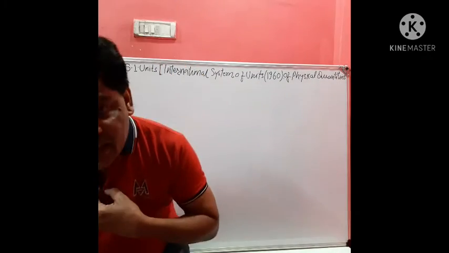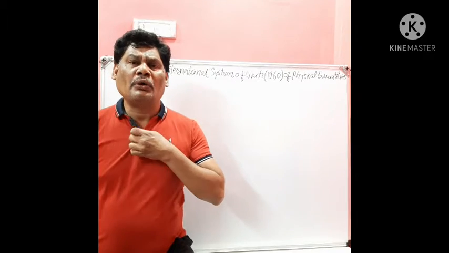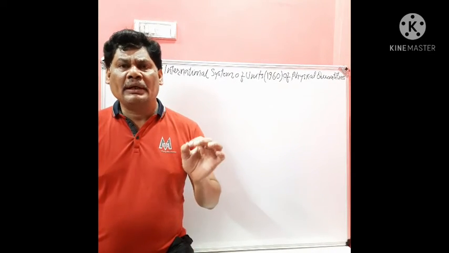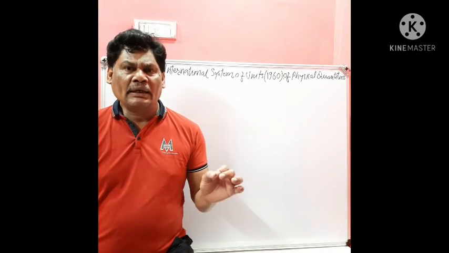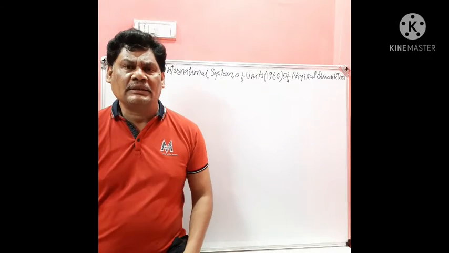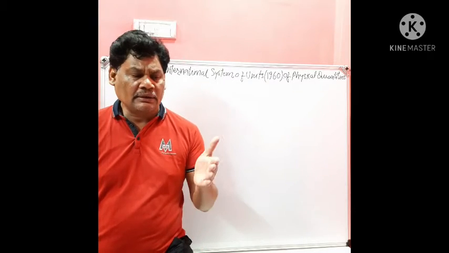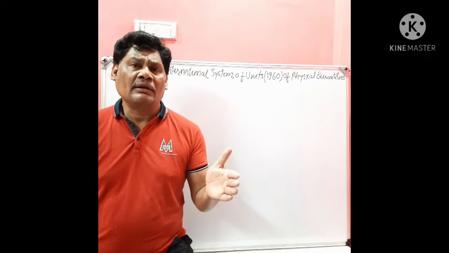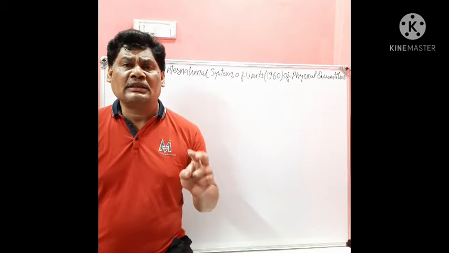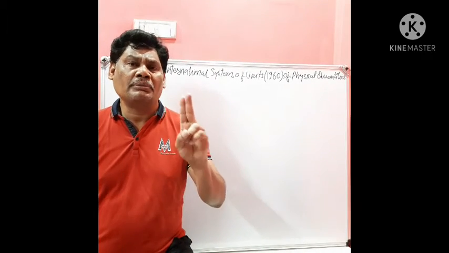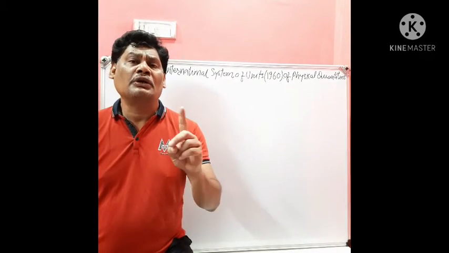Yes, students, in the last period we checked the measurement of different physical quantities. All physical properties are quantitative in nature. That is, their measurements are given with some particular quantities. These quantities consist of two parts. One part is called the number and the other part is called the unit.